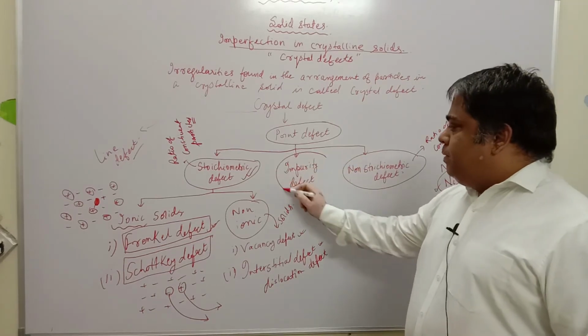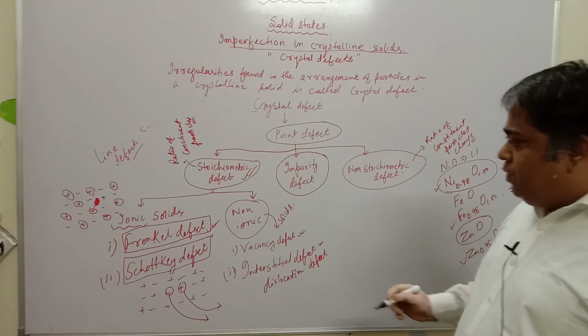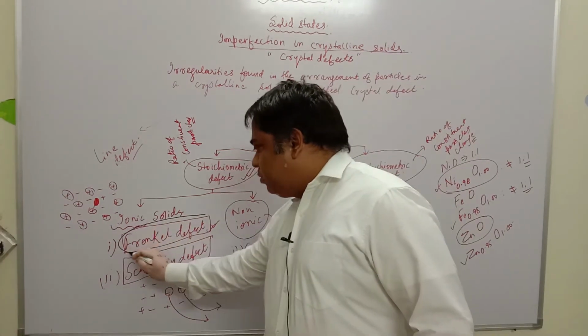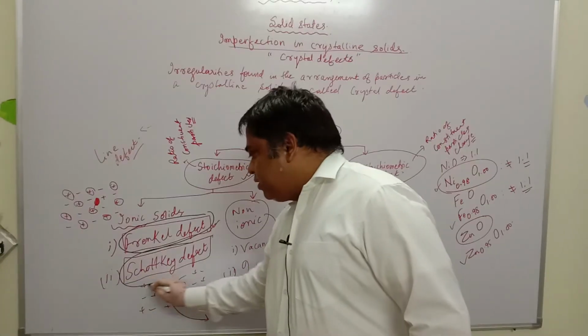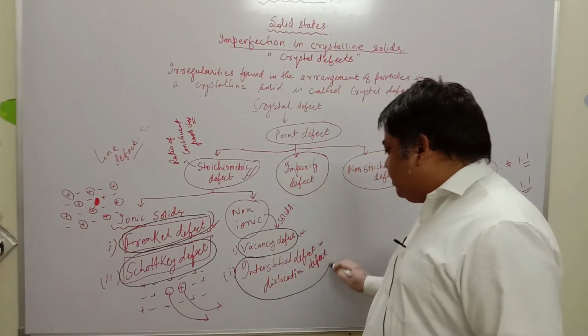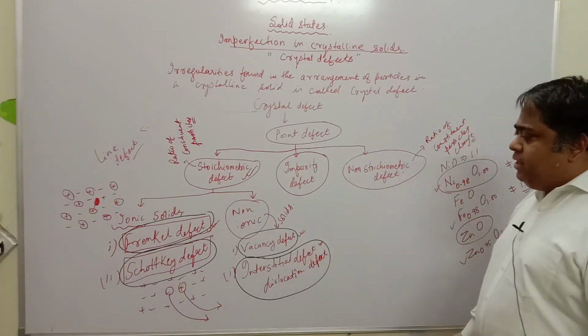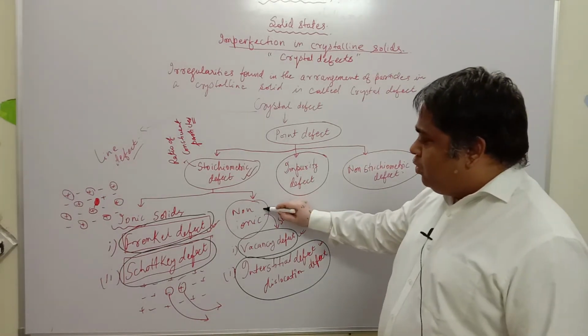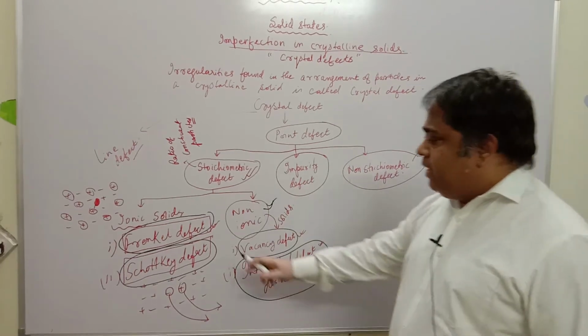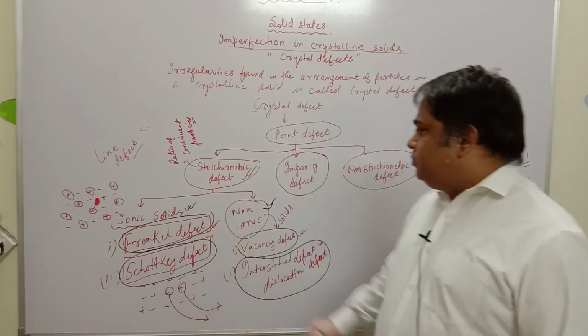In case of impurity defect, we have discussed Frenkel defect, Schottky defect, vacancy defect and interstitial defect. Vacancy defect and interstitial defect are talked about when we talk about non-ionic solids. Frenkel defect and Schottky defect are talked about when we talk about ionic solids.